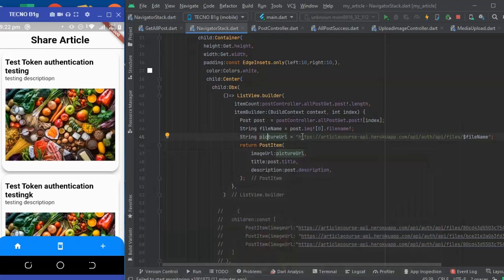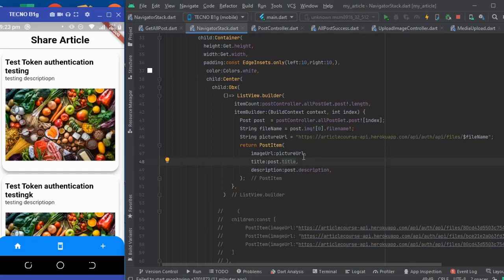So this is the endpoint, this is the URL. For every image, all we need to do is append the file name, that is the name of the image, to it. Once we do that, the URL will give us the view of that image. All right, so all we need to do is get the file name from the post, append it to the URL, then pass it into the post item.